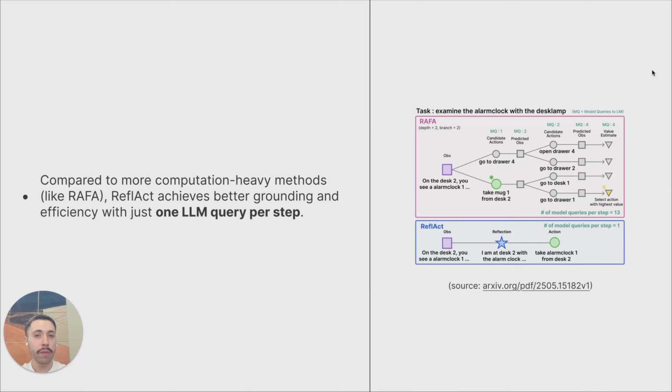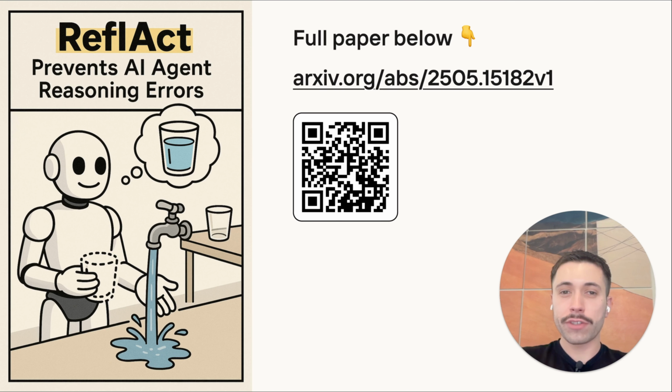And compared to heavy computational methods like RAFA, ReflAct delivers better grounding and efficiency with just one single LLM query per step, which is incredible. By making agents check their internal state against their actual goals before every action, ReflAct fixes AI agent reasoning errors in dynamic environments. Agents now verify where they actually are and what they are trying to achieve, instead of just predicting what to do next.